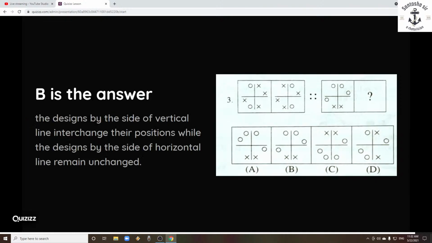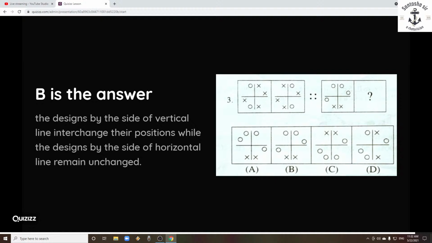Now here B is the answer, but why B is the answer? It's a little tricky because 2 x's are there, no? I mean in the question before the question mark. What they have done is, if you see the examples given, the first 2 were interchanged. That means 0 went to the x position, and the bottom x went to the 0 position, or circle, if you can think.